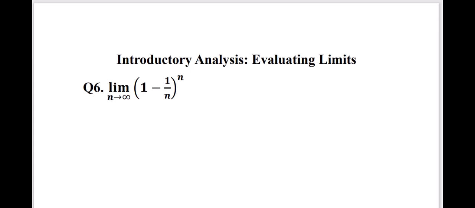Okay, let's look at this particular example in evaluating limits of sequences. So here is a weird example. What we know is the limit as n approaches infinity of (1 + 1/n)^n. But here this one has changed to negative. So now what do we do? We need to find a way of evaluating this.